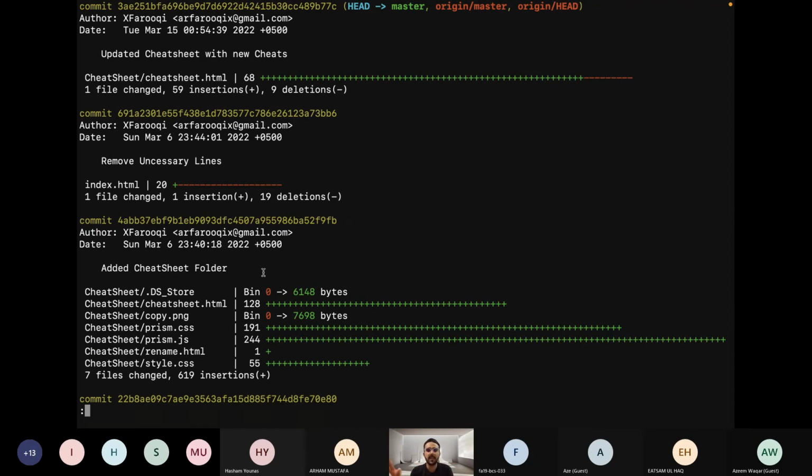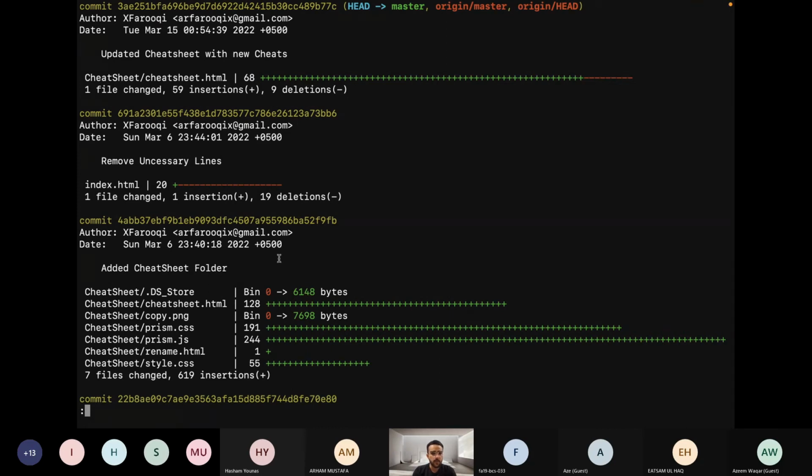It not only displays the commit messages and the time, but also shows more detail, like how many lines have been changed and how many lines have been removed. Here you can see I inserted 59 lines. The plus sign shows the insertions, so I inserted 59 lines and deleted 9 lines. So 9 deletions and 59 insertions, with one file changed in this commit. So 68 is the total. This is how everything works.